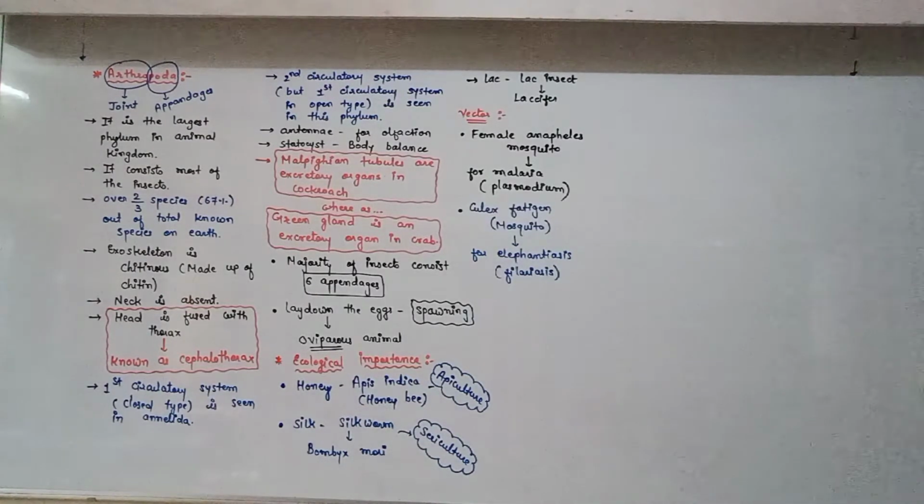You know that elephantiasis means Wuchereriasis or filarial worm. Okay. Third is Aedes aegypti mosquito.